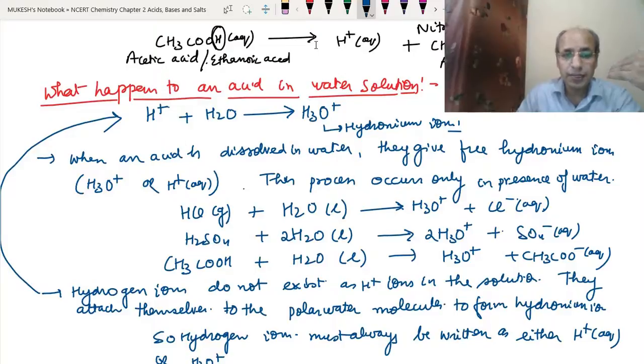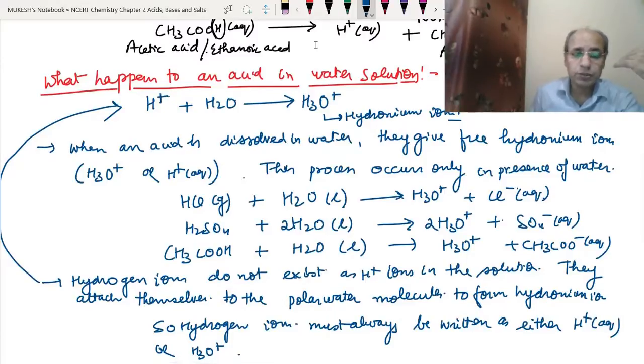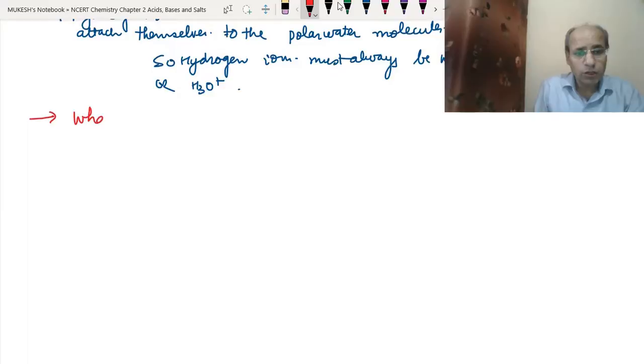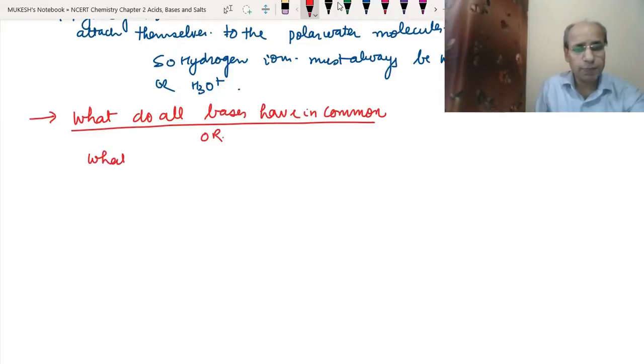Technically we can write the H+ ions also, but if we are writing hydrogen ions, then we should write either H+ (aq) or we can write H3O+. So this is how we can represent an acid in water solution. Now next we will look at what all bases have in common, or what happens to a base in water solution, or in aqueous solution.